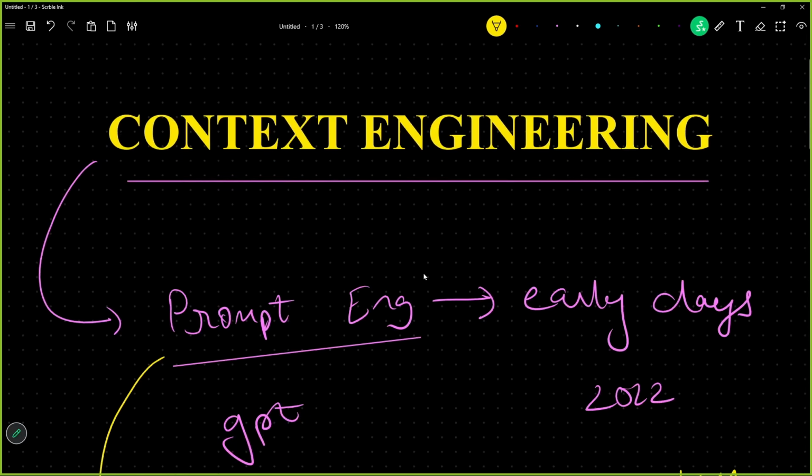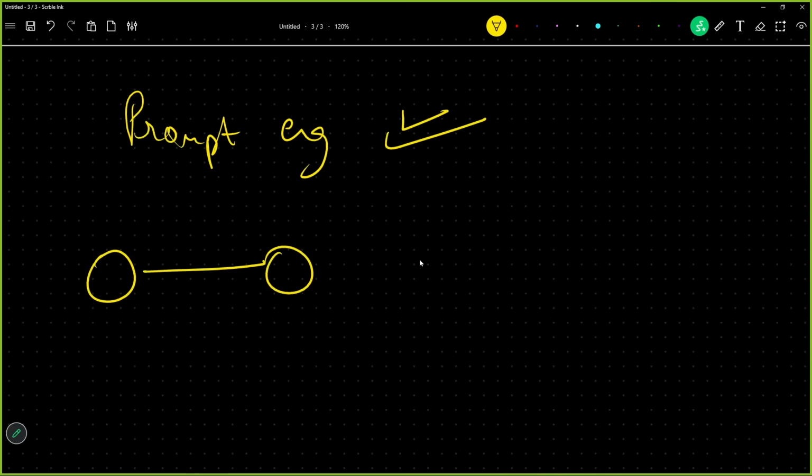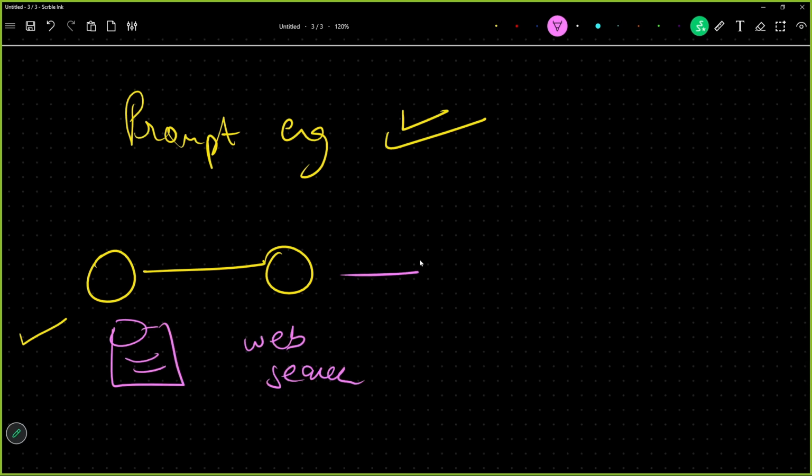Now we are going for context engineering. See how it works: earlier, prompt engineering was enough. It was very much enough because we only used to make chain kinds of agents. First, we would retrieve information from a vector database, and after receiving it, we could add a web search source, and after adding the web search source, we would pass all of this to our large language model, where it was given some instructions, and these instructions are nothing but prompt engineering.